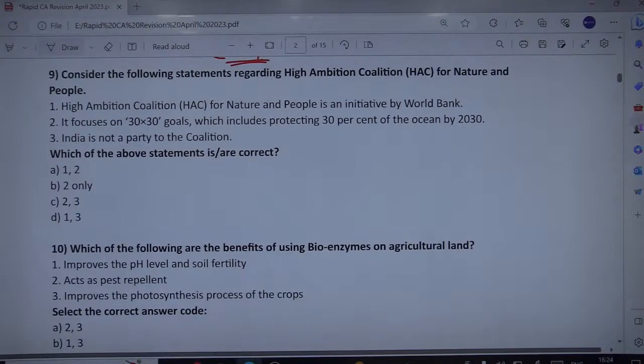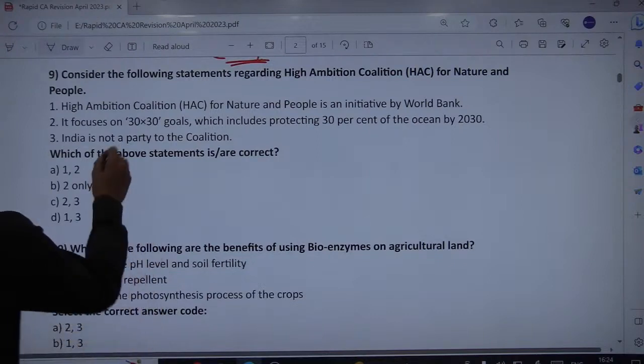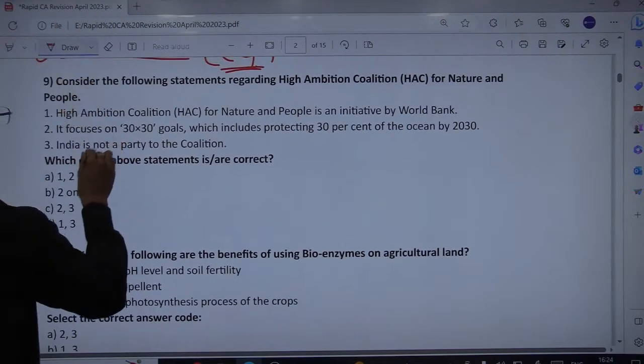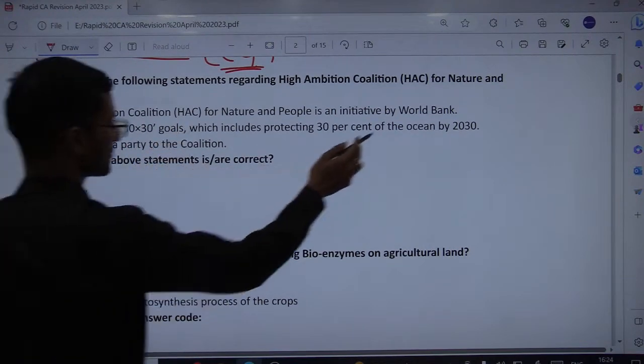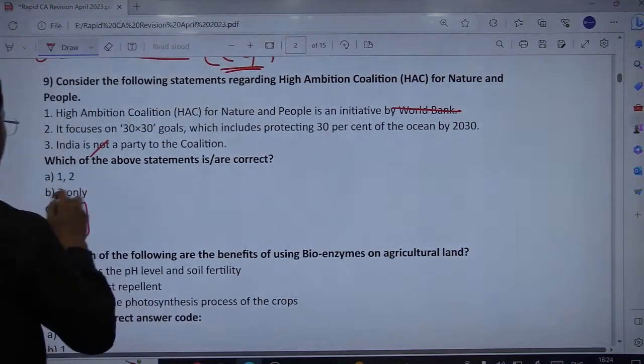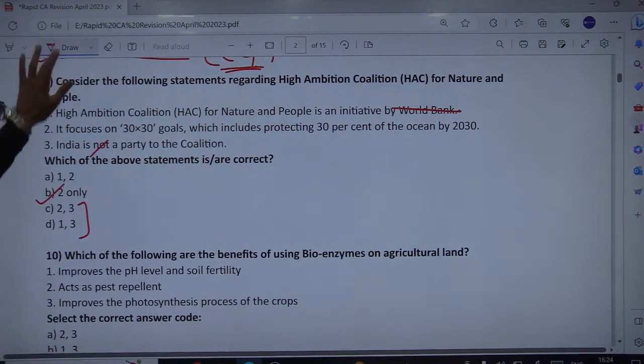So statement 1 is not correct, it is not an initiative of the World Bank. It's a High Ambition Coalition of different countries, not the World Bank. It focuses on the 30 by 30 goals, which is correct. And the third says India is not a party to the coalition, but India is indeed a party to this coalition. So the moment we say India is a party, it means the third is wrong. So two options gone. High Ambition Coalition for Nature and People is an initiative of the World Bank, no. So even this is gone, only left with 2. So 2 is correct.